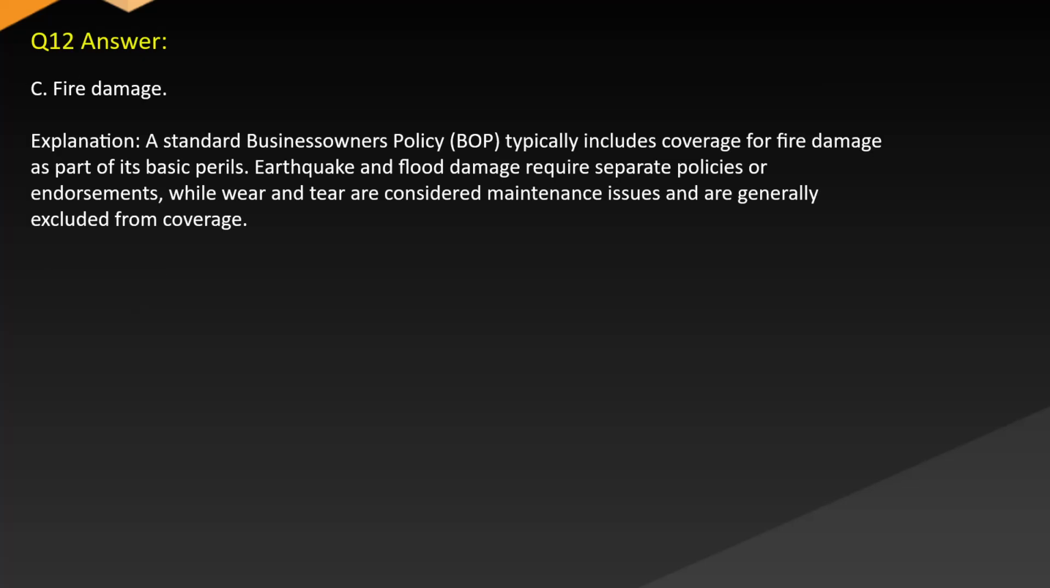Answer: C. Fire damage. Explanation: A standard business owner's policy (BOP) typically includes coverage for fire damage as part of its basic perils. Earthquake and flood damage require separate policies or endorsements, while wear and tear are considered maintenance issues and are generally excluded from coverage.